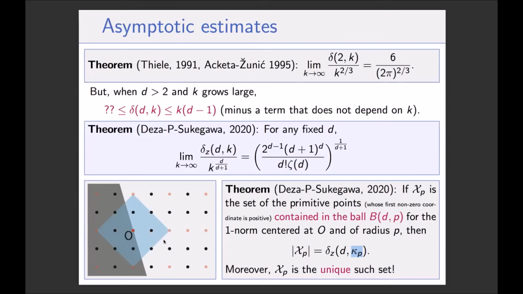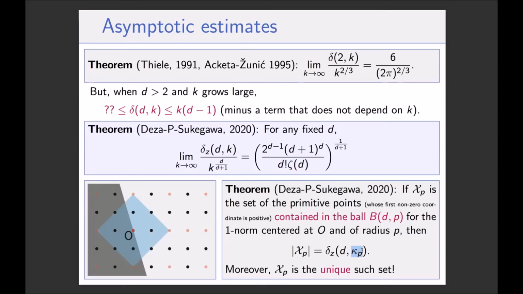If you take this ball and look at all the primitive points contained in this ball, whose first non-zero coordinate is positive, of course, you remove the points that are in the gray part, and you build the zonotope out of this set of primitive vectors, then we know that delta z dk is equal to the number of these points, where kappa p is the largest coordinate of the sum of these points.